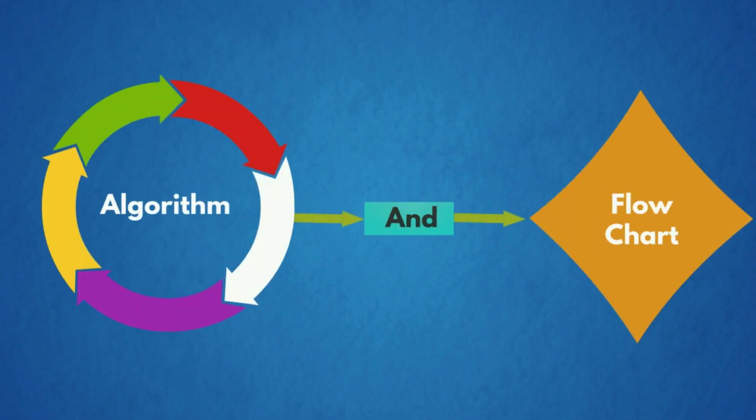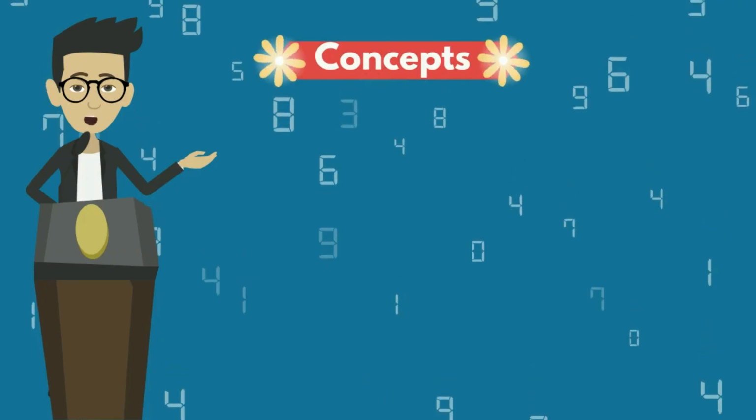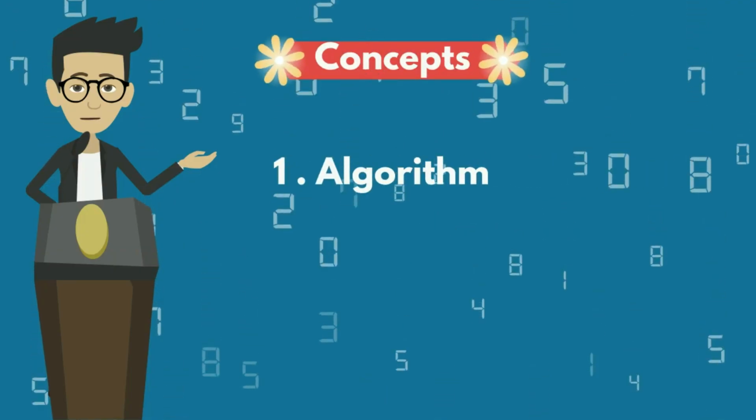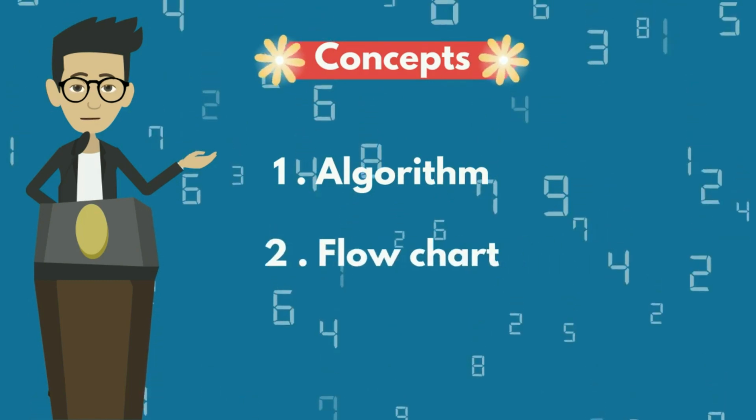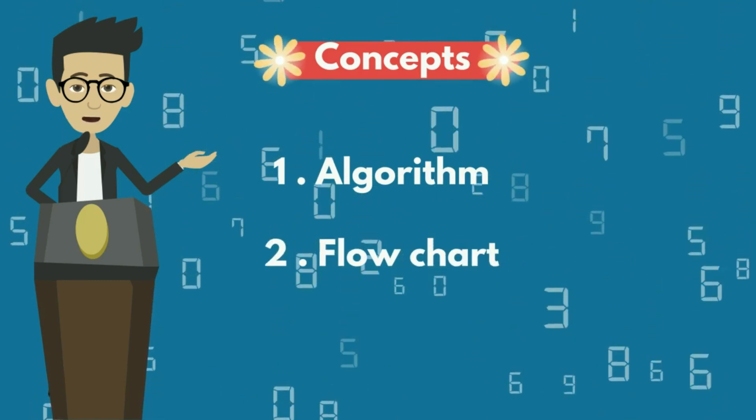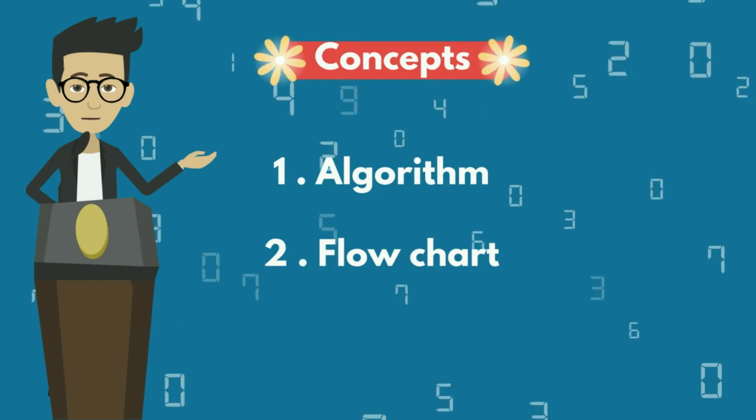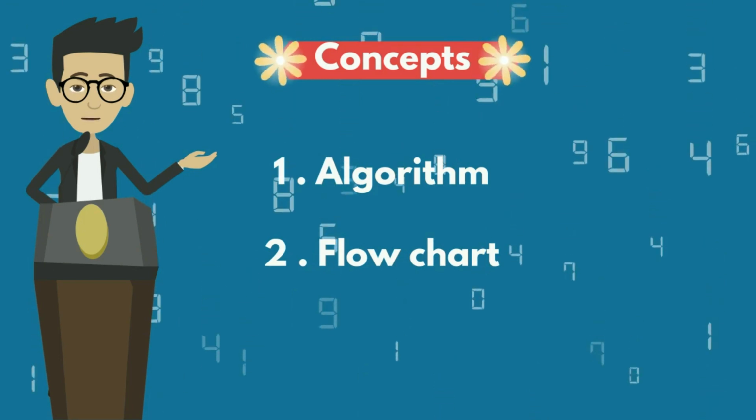Algorithm and flowchart. When we are to write a code for a problem, it's better to first write an algorithm or flowchart. It's an easy way to understand the problem. Let us now continue with our session. Concepts are: first one, algorithm with example. Second one, flowchart with example. We will understand in detail about algorithm and flowchart.